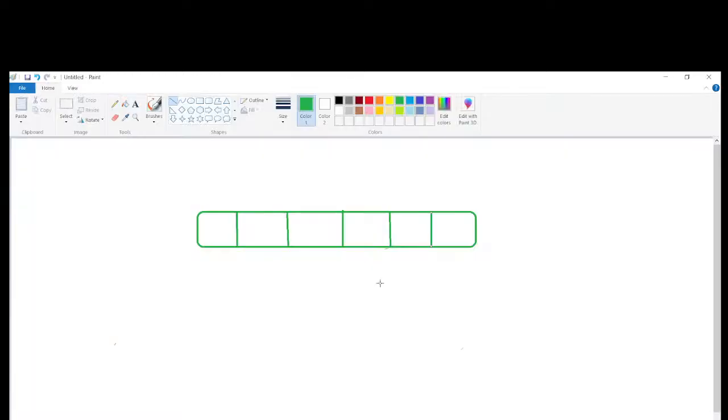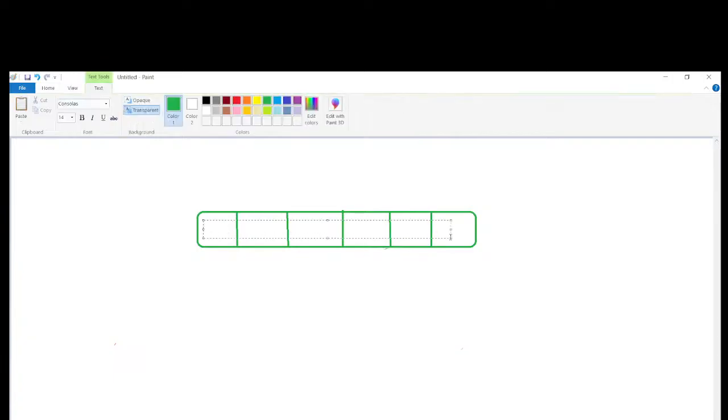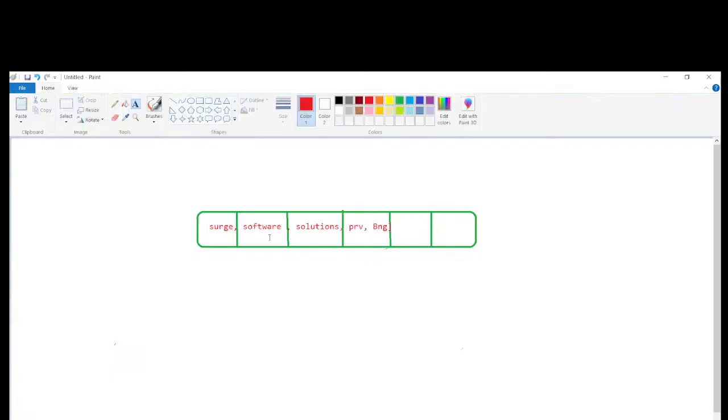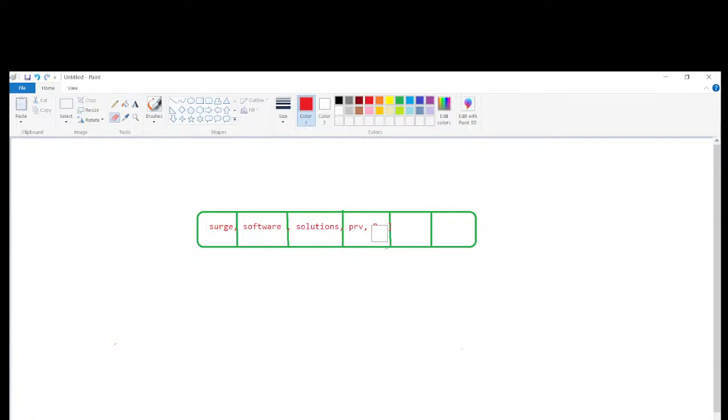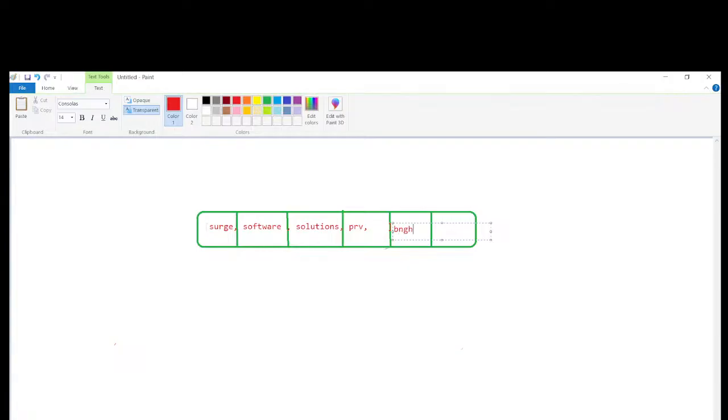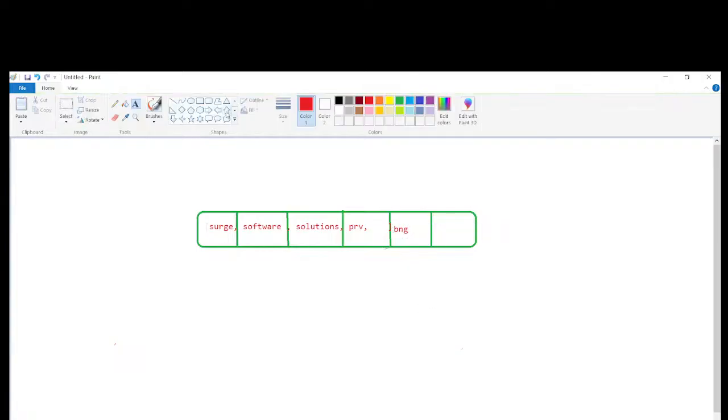Let me copy this one. Index always starts with 0.